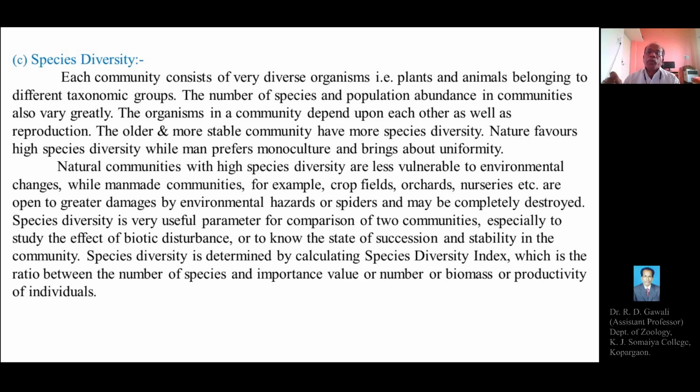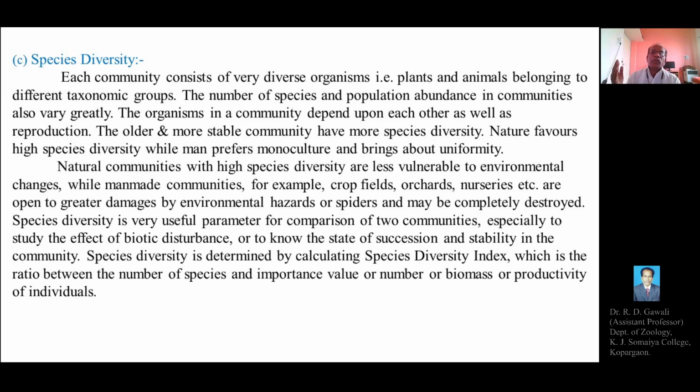So population abundance is a different aspect from species diversity. Species diversity refers to the total number of species of living organisms, that is plants, animals or microorganisms, present in the community.